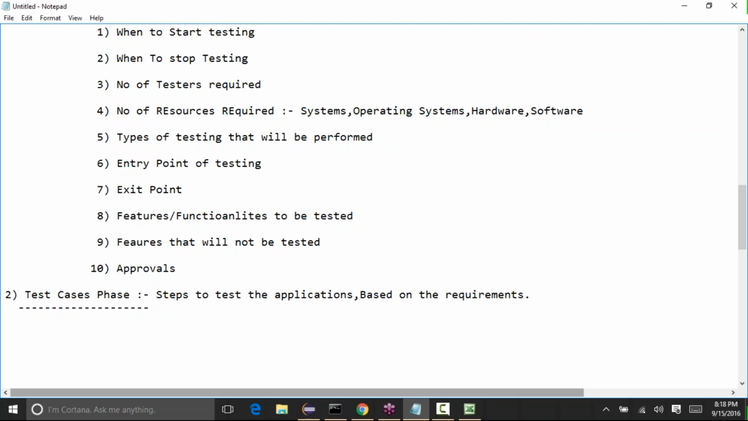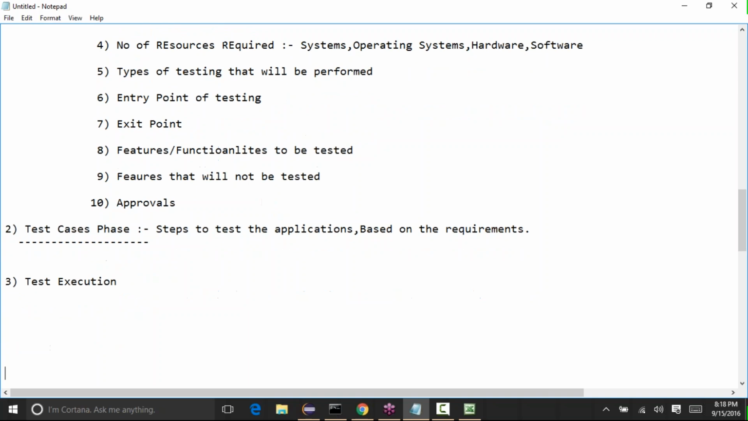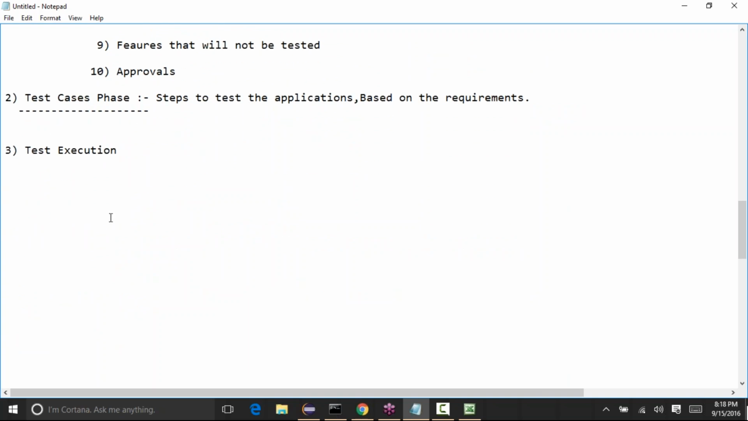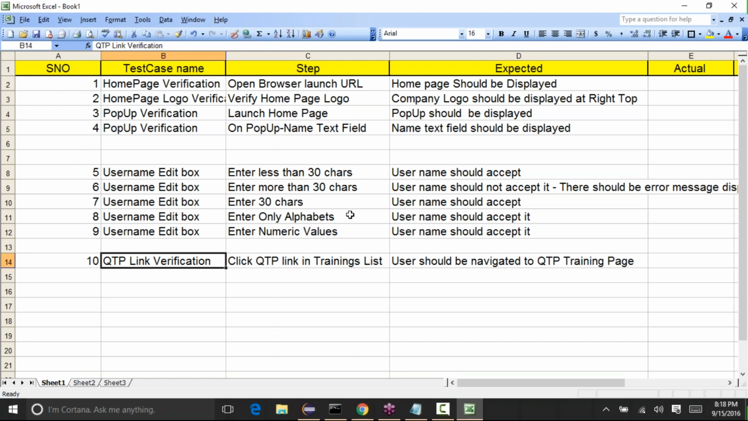Once the test cases have been completed, it comes to test execution. Okay, test execution. So test execution is nothing but the actual testing that will be performed by the testers. During this test execution phase, we will execute all the test cases that we have to test that application.